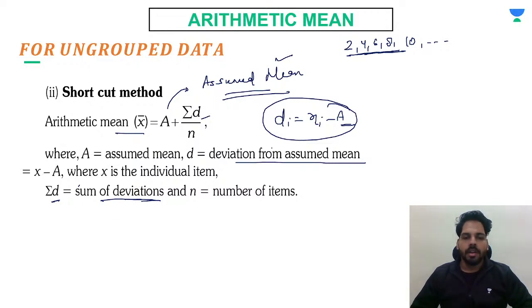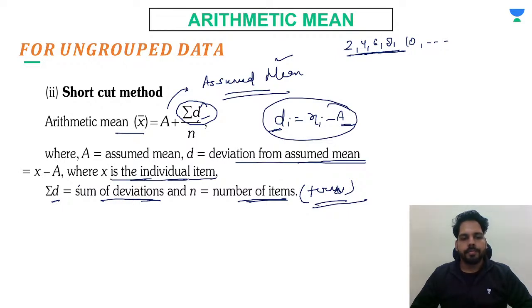Deviation is from the assumed mean. That means from each observation you just subtract the assumed mean, so you get the deviation for each observation. After that, you find the sum of these deviations and divide by n. Here n is the number of items, or the number of terms, or the number of observations. x minus a is already written here. x is the individual item; if you are using xi, this is for each observation, for each item. We used this formula in class 10th. If you have gone through it, good, and if you have not, then we can use it further when we do the questions.